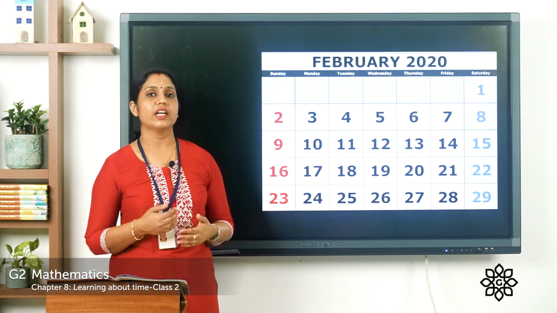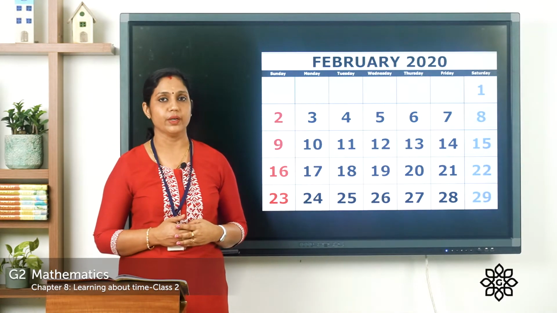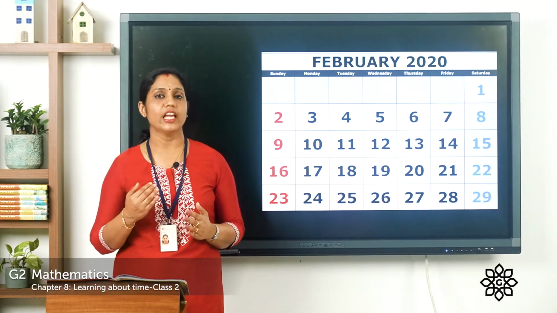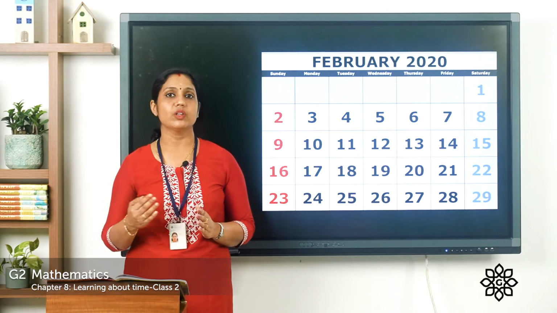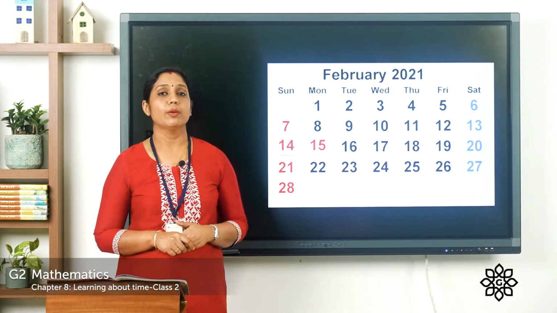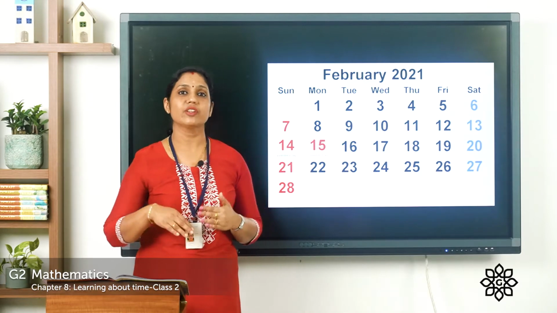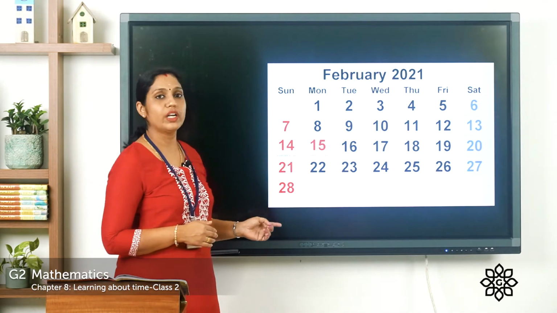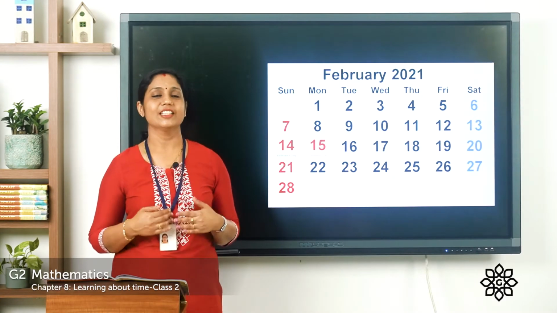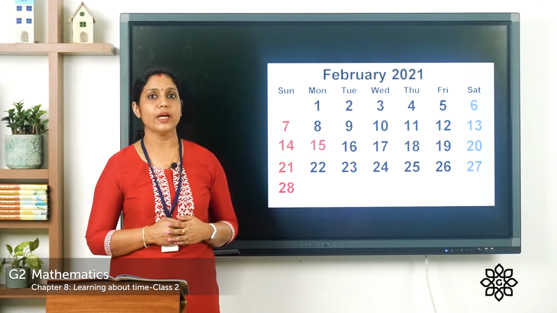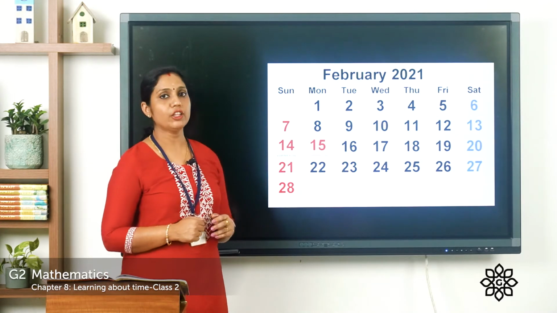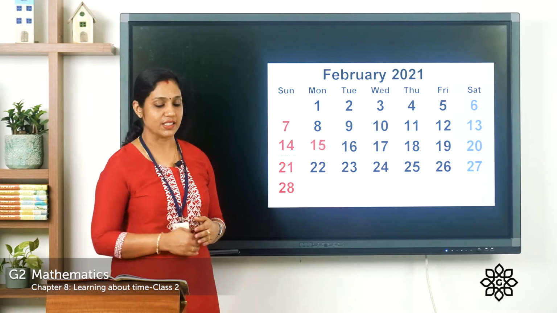So in February, when there are 29 days, we say that it is a leap year. And this leap year comes once in 4 years. So every year we won't be having 29 days in February. Other years we'll be having only 28 days in February. So here is a calendar for the month of February 2021. That is for the next year. Now let's look at this. There are only 28 days. Why? Because that is not a leap year. So we can say that the year 2020 is a leap year, but the year 2021 is not a leap year. Why? Because the month of February is having only 28 days.